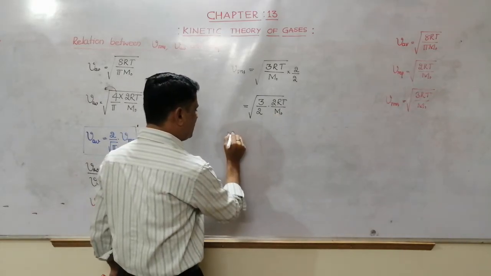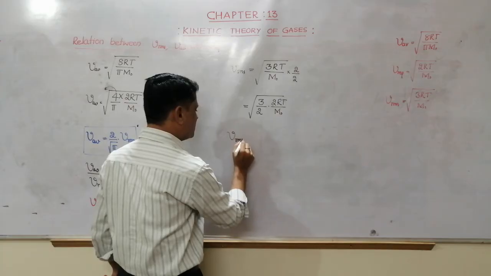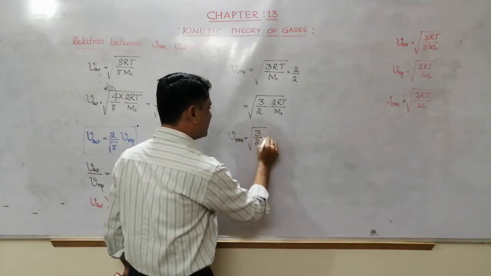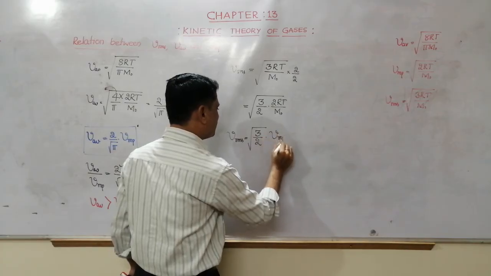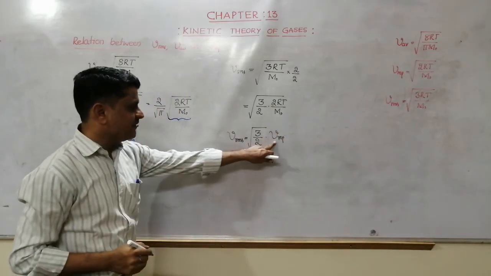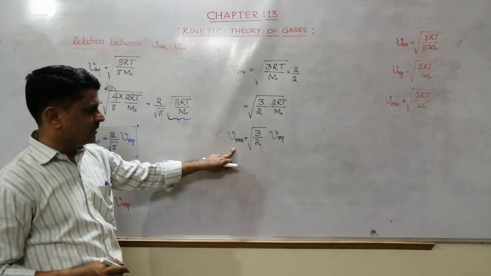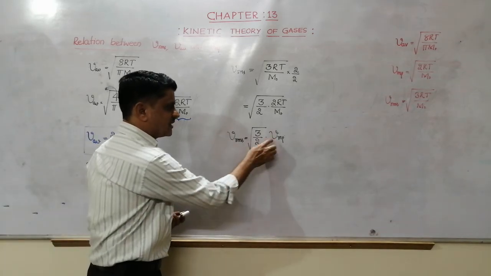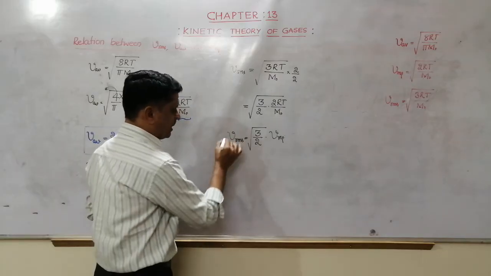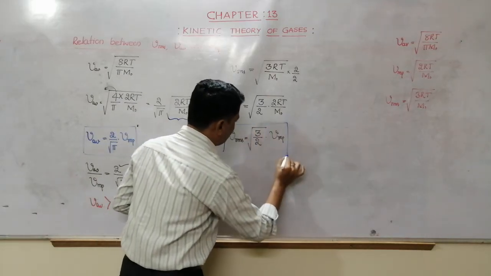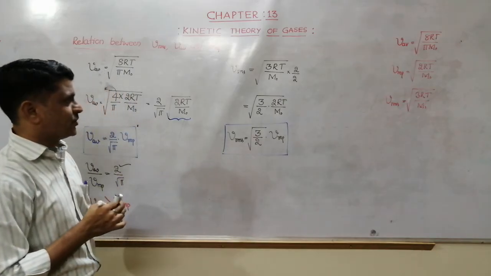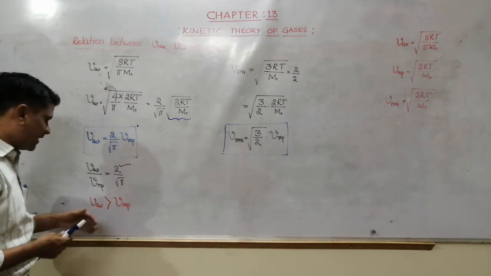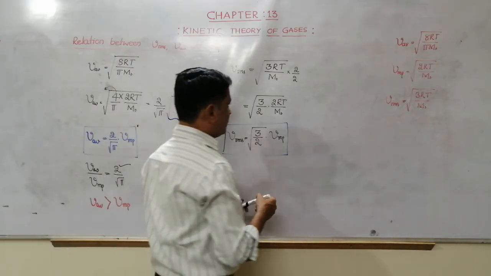This I can say VRMS is equal to under root of 3 by 2 into V most probable. Once again, if you simplify, you get VRMS is greater than V most probable. I think that we can analyze later. Now let us take relation between VRMS and V average.